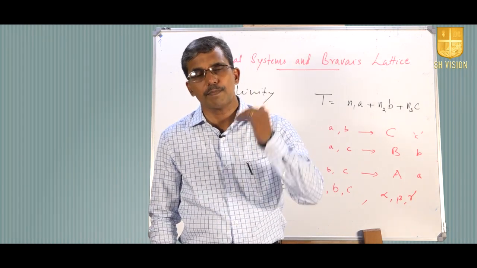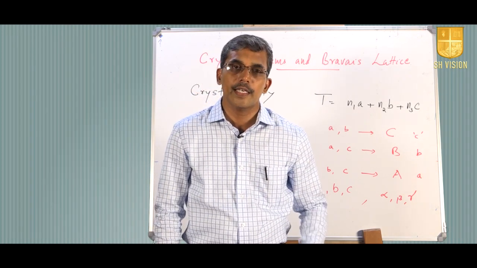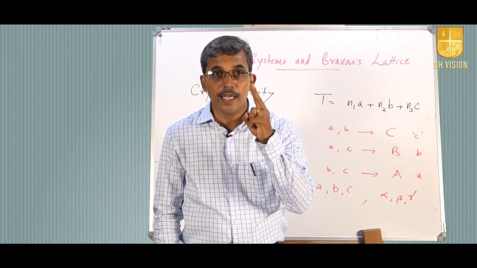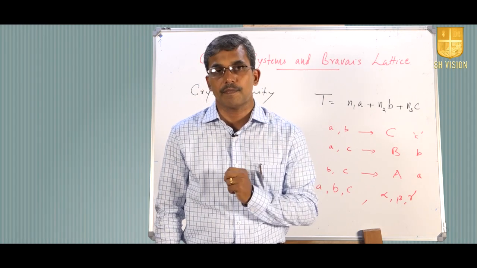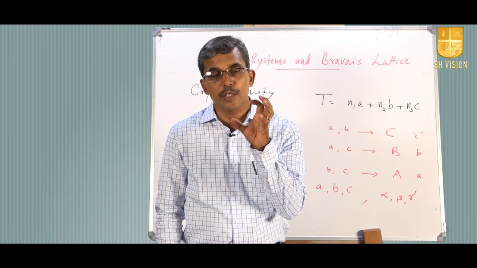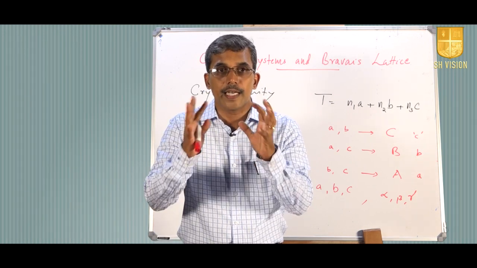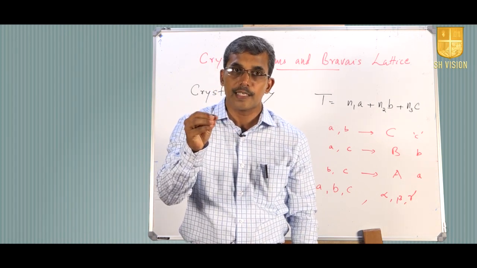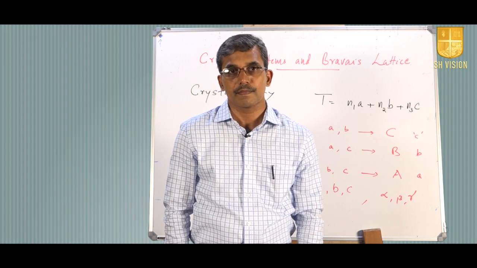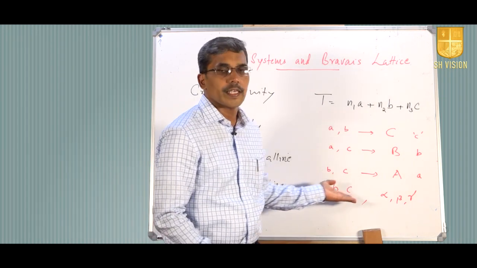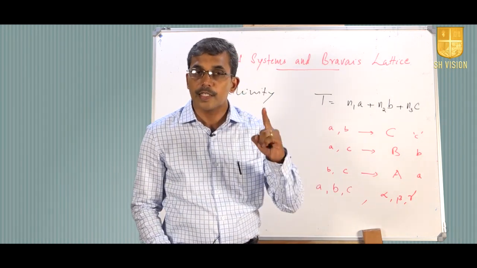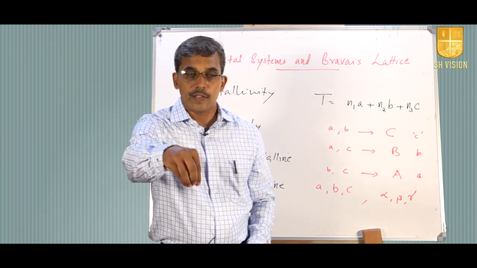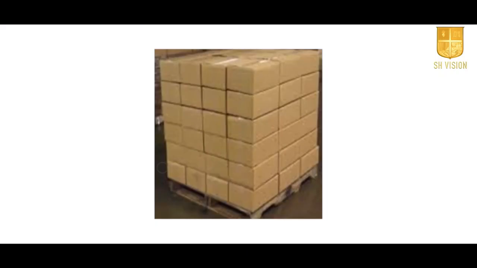A detailed study of these possible unit cell shapes was done, and crystallographers came forward with the idea that there are 7 basic structures. There are 7 basic unit cell patterns which can be stacked to complete the space lattice, because the essential requirement of a unit cell is that it should be stackable. We can give different values for A, B, C, alpha, beta, gamma, but the essential requirement is that the unit cell should be stackable in 3-dimensional space to completely occupy that region.